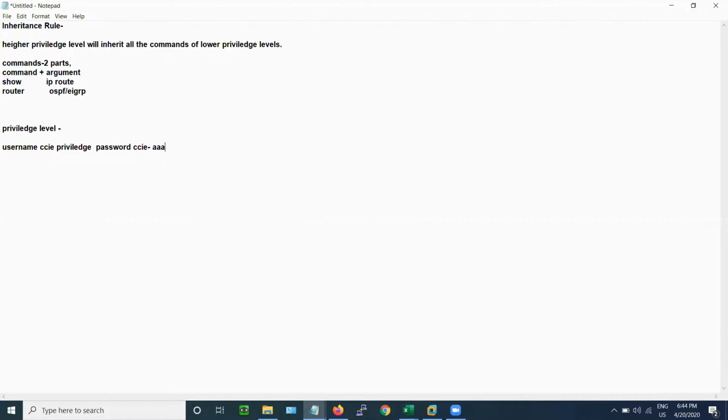Based on that, we give him authorization. Authorization means when he gets authenticated, what he can do. And at last, we do accounting. We make a list of all the things that he does. So first we authenticate them.